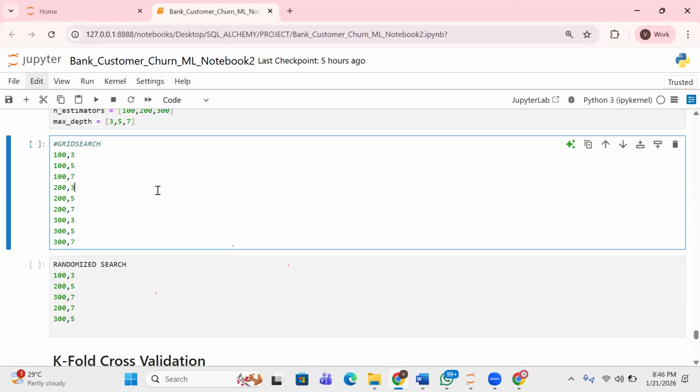Picks at random, tries it. So it's not doing everything. It's only selecting at random. It's not selecting every single combination. It can pick 102, it can pick 103. So it's just being random.